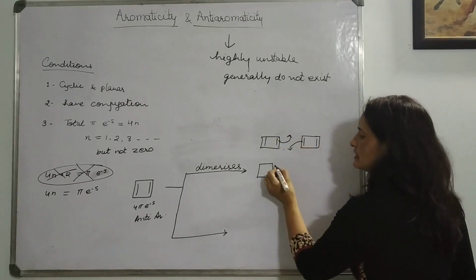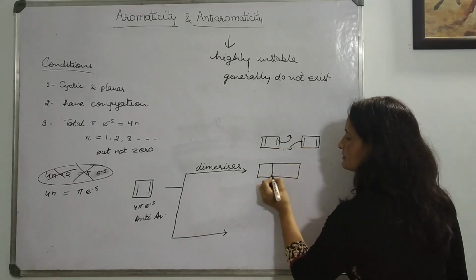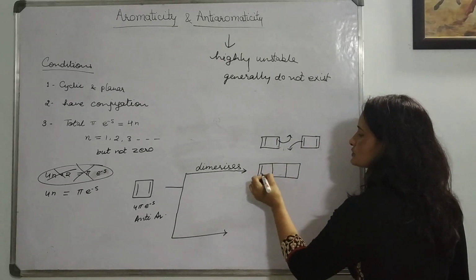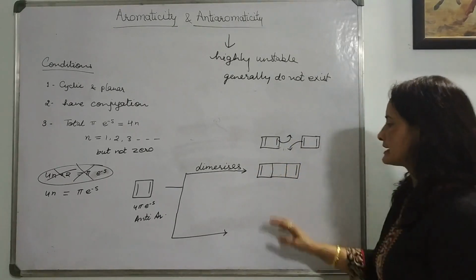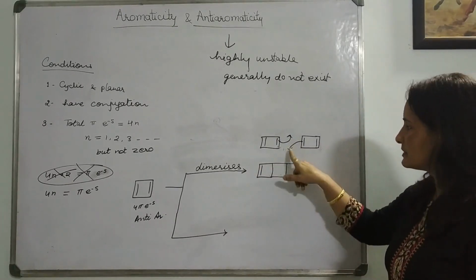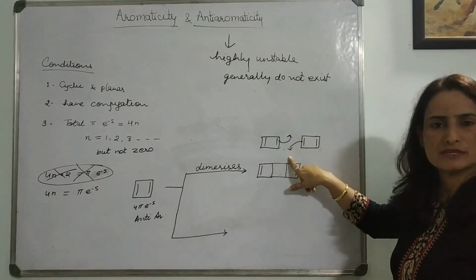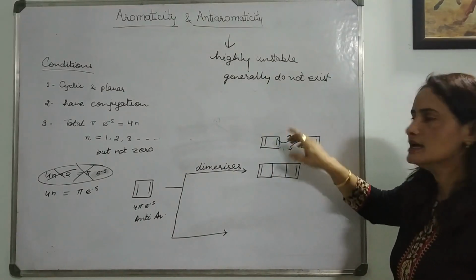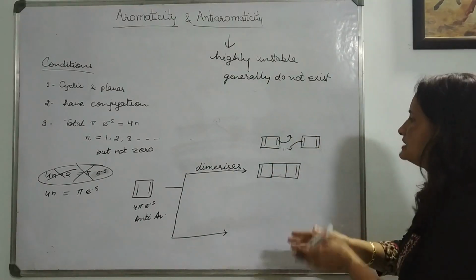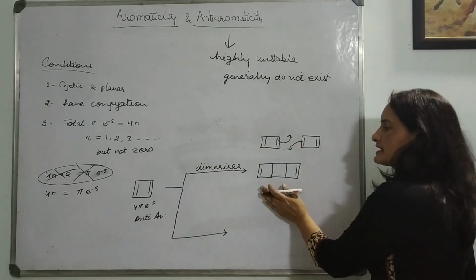And lose the anti-aromaticity situation. So what is the example going to be? It's going to be like this. After attainment, this is the dimer of this molecule. One pi bond comes this side, one pi bond goes this side. So now when they combine together, it will become like this.